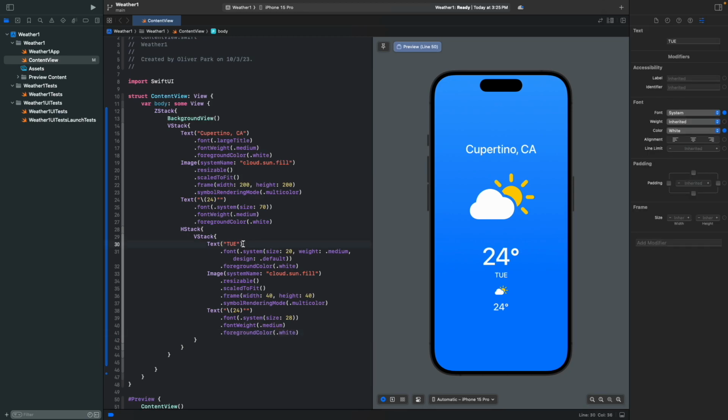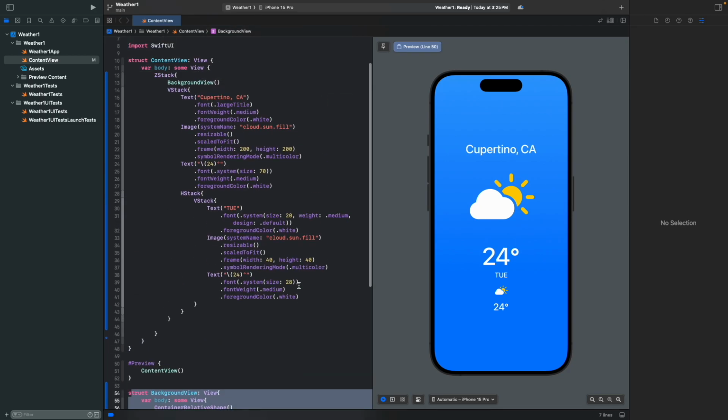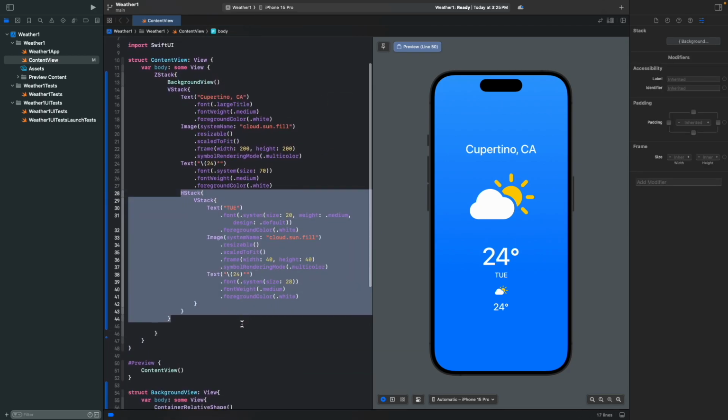So here's a challenge for you. Try making a structure like this using this HStack.